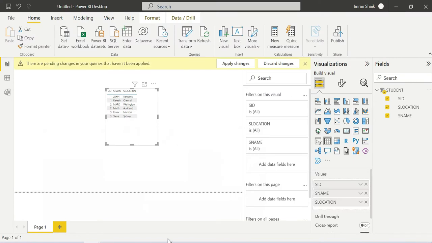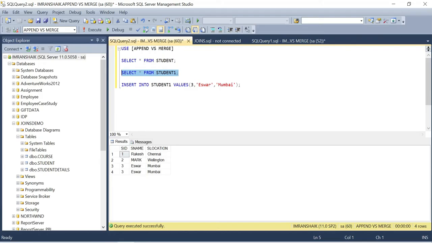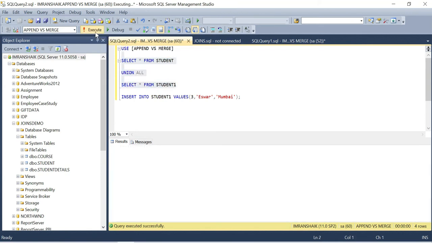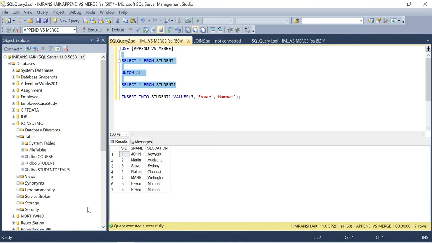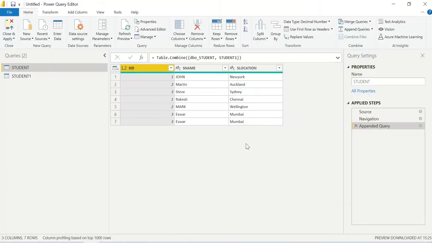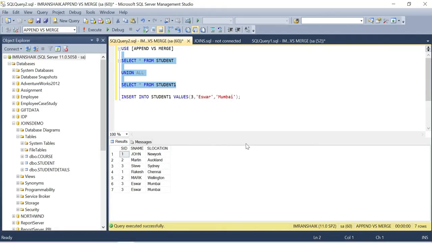If you ask, I will show it here. Let me remove student and student one. I'm performing union all. What I said is that append is similar to union all, right? We got the same result, whatever the union all gives, the same thing we have got here. If you see union and union all, both are the same.